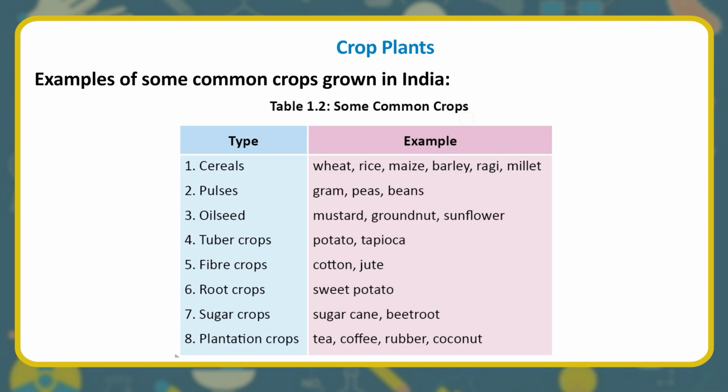Table. Some common crops. Type and example. Cereals: wheat, rice, maize, barley, ragi, millet. Pulses: gram, peas, beans. Oilseed: mustard, groundnut, sunflower. Tuber crops: potato, tapioca. Fiber crops: cotton, jute. Root crops: sweet potato. Sugar crops: sugarcane, beetroot. Plantation crops: tea, coffee, rubber, coconut.